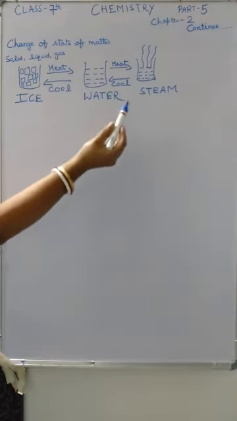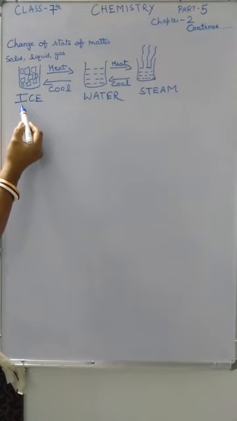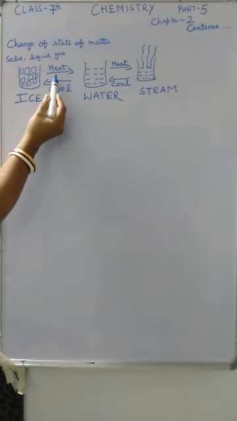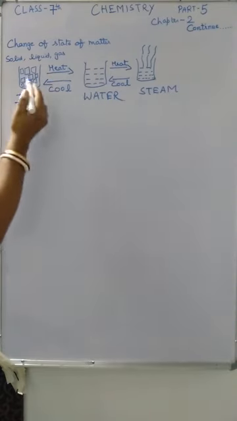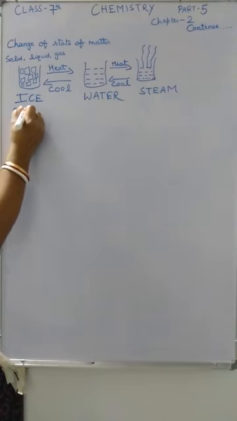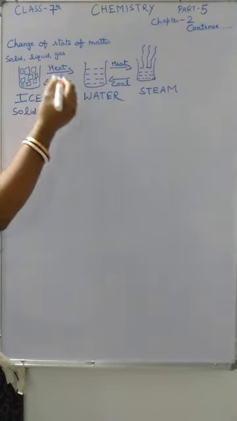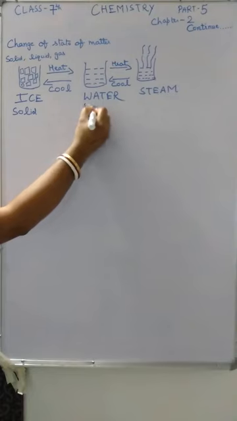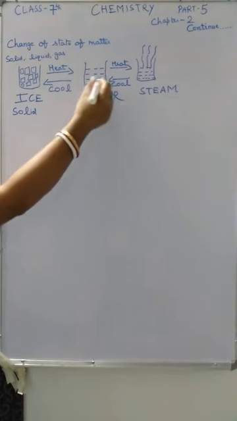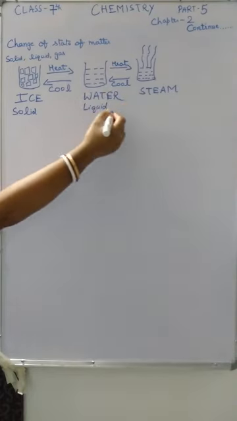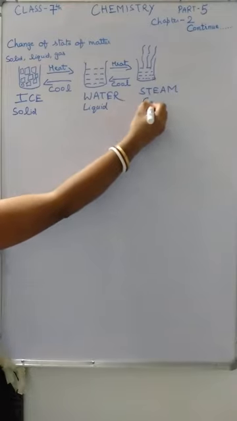In this example you can see this is ice. When you heat it, it changes into water. So ice was in solid form. When you heat this, it will change into liquid form. When you heat this again, it changes into gaseous form.